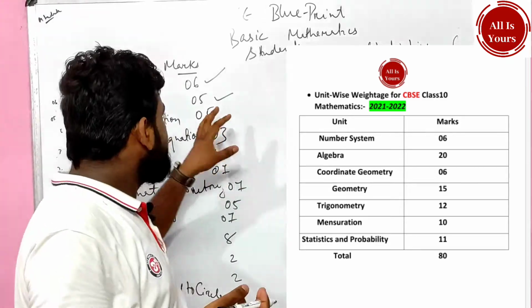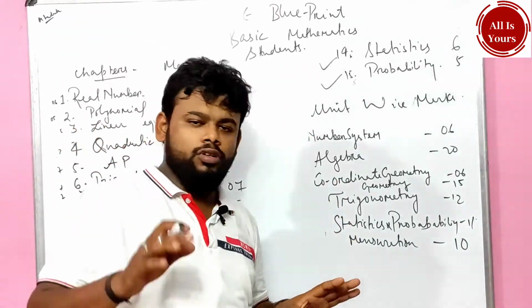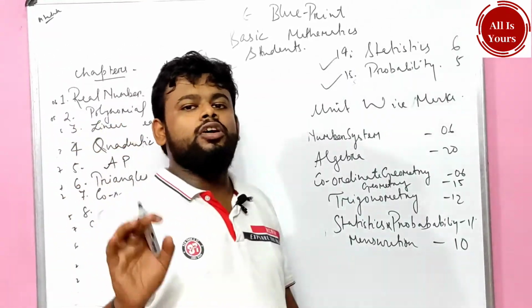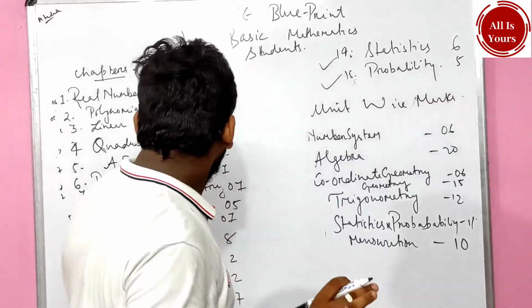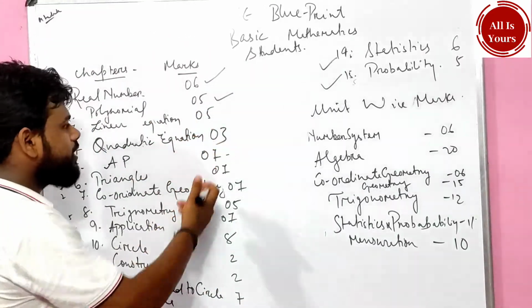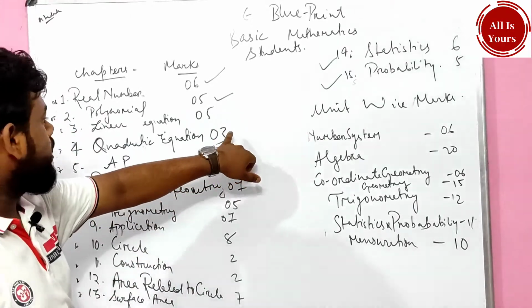It is generally asked randomly. Do not worry about that. I will tell you each and everything, and I will make sure you know how to get 80 out of 80. Just stay with me, stay tuned. Linear equations again carry 5 marks. Quadratic equations are 3 marks. Listen, quadratic equations are 3 marks.